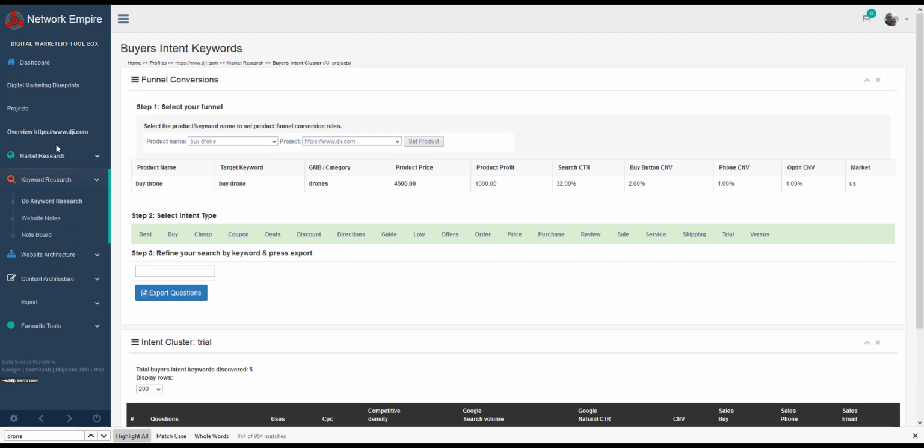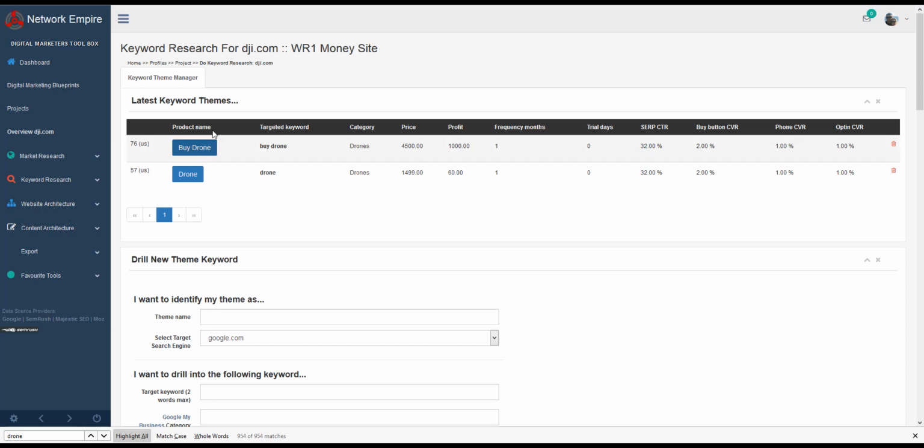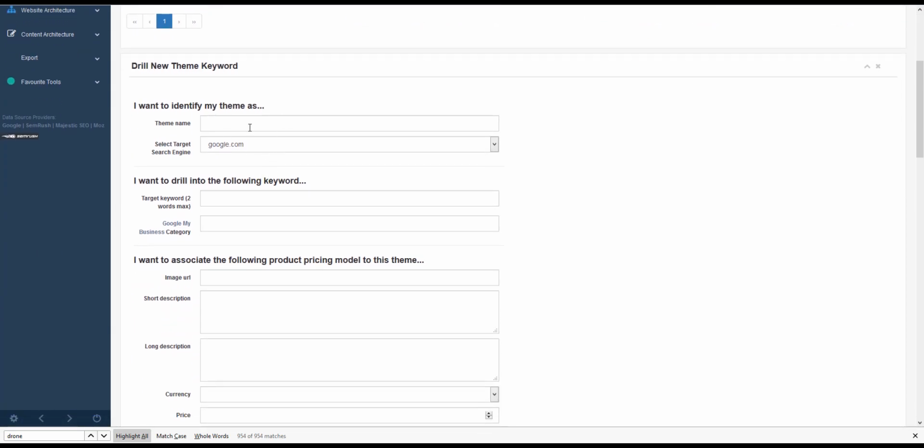So once you understand the market and you've got the themes and you see there's something that's missing, you can come and do some keyword research. So you click on keyword research, and you can see I've drilled into 2 themes. But basically I want to identify my theme as X. I want the search engine. I want to drill into this keyword. I like to add the Google My Business category.